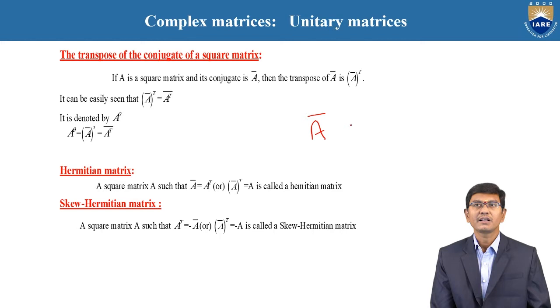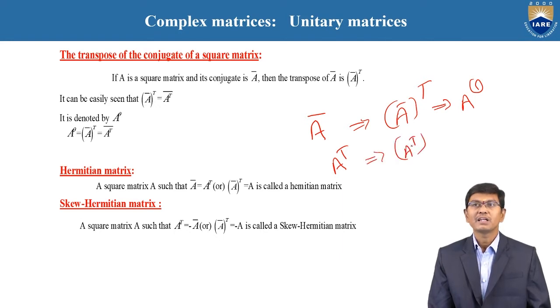And after getting that conjugate, when you apply the transpose to the whole, it is called the conjugate of a transpose of a matrix, denoted A power theta. Otherwise, for a given matrix A, first apply the transpose, and after that apply the conjugate. This is also the meaning of the conjugate of a transpose of a matrix.